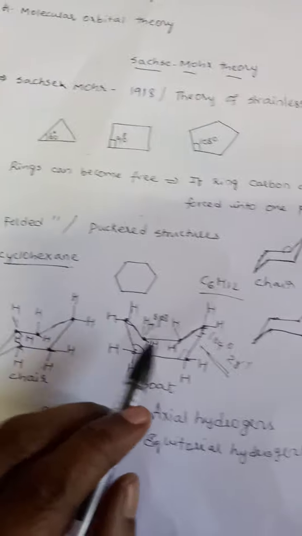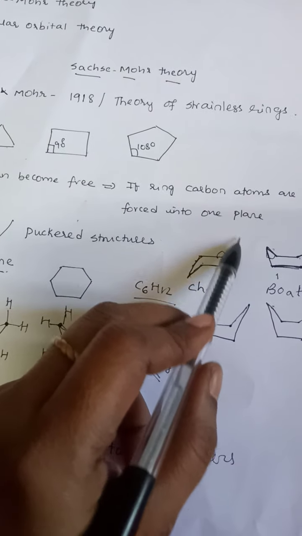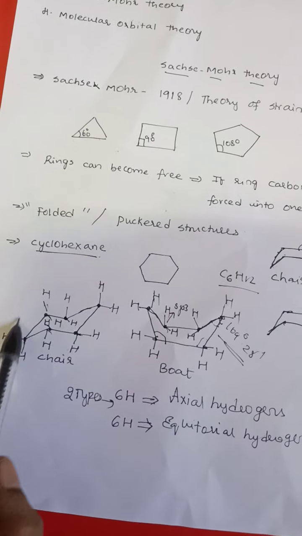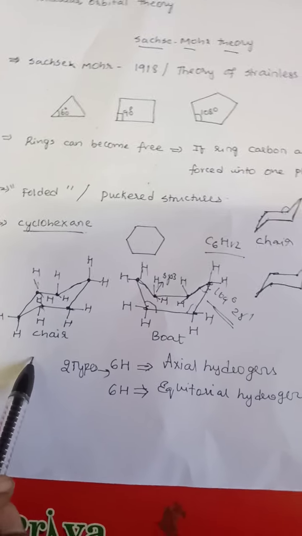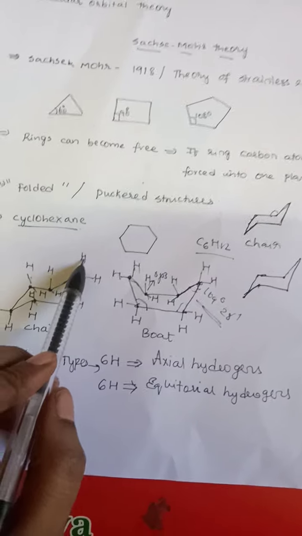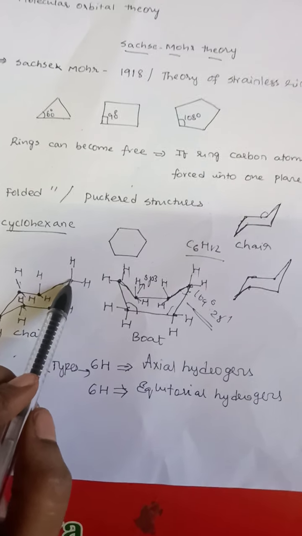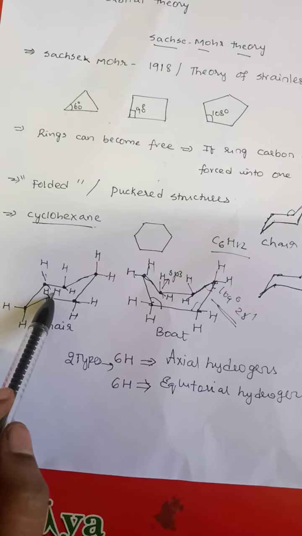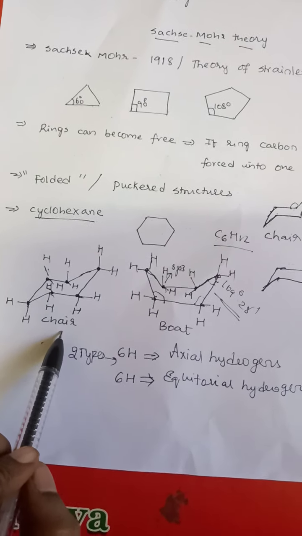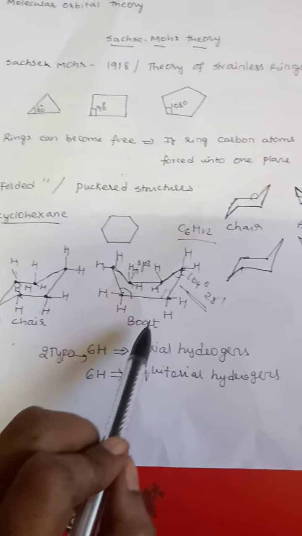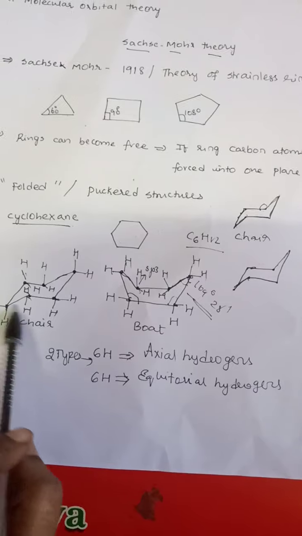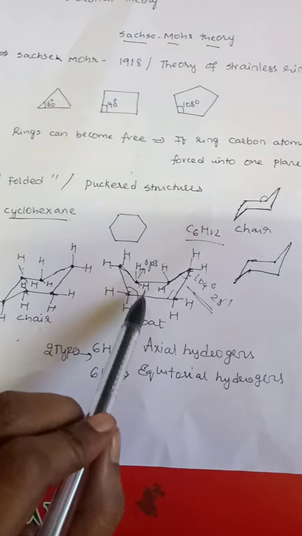And if we see here, each carbon will be holding 2 hydrogens, right? So 6 carbons, 6 into 2, 12 hydrogens will be there. So it is observed that the 12 hydrogens are aligned in this way in the chair and boat form of cyclohexane. Each carbon is holding 2 hydrogens, one above the plane and one below the plane. One above, one below, one above, one below. In this way I have represented all the 12 hydrogens of the chair form and boat form of cyclohexane.